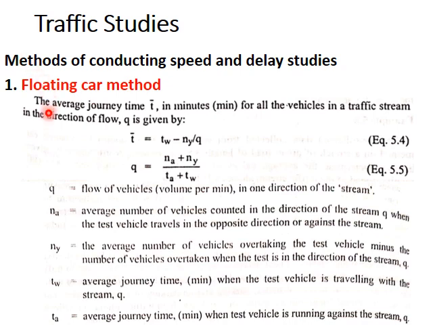Okay, so after conducting the test runs, the average journey time is given by the equation t = tw - ny/q, and q = (na + ny)/(ta + tw). That gives the number of vehicles or the traffic flow or volume in that stream. The different notations used in the equations are explained below.